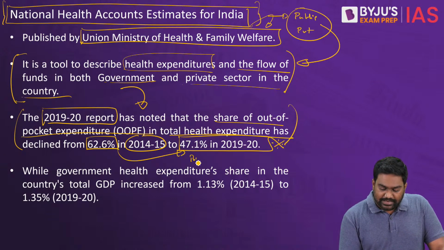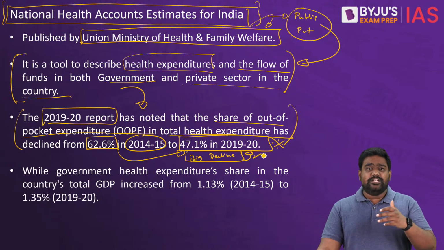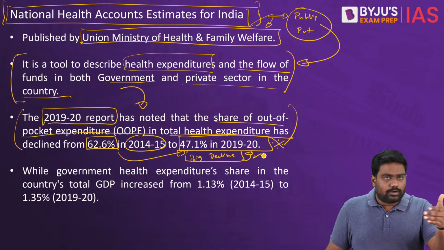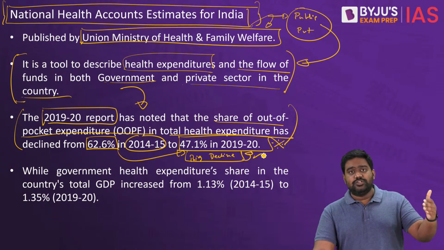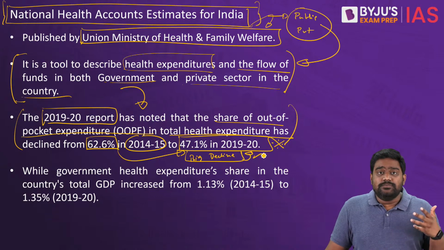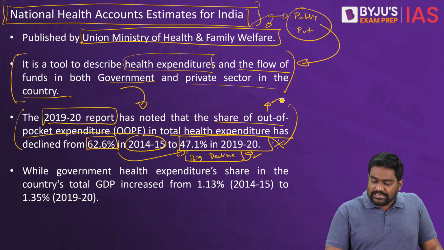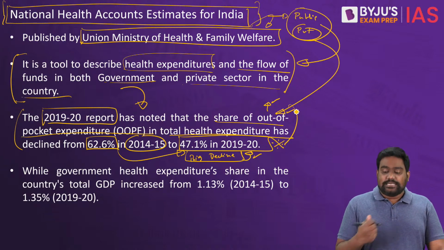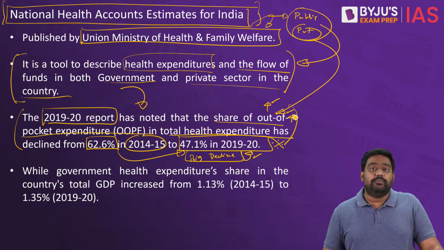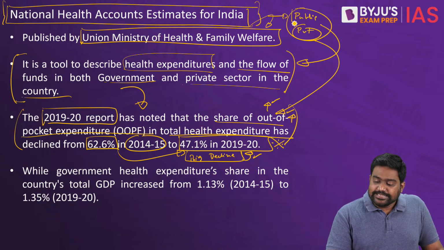Now this is quite a big decline in out-of-pocket expenditure. See, out-of-pocket expenditure means the money that you spend out of your own pocket for accessing healthcare facilities. Now, in a developing country like India, where we still have a large poor population, healthcare becomes inaccessible if out-of-pocket expenditure is very high. In countries where the healthcare system is dominated by private hospitals, private clinics, private doctors, that is where out-of-pocket healthcare expenditure will be very high.